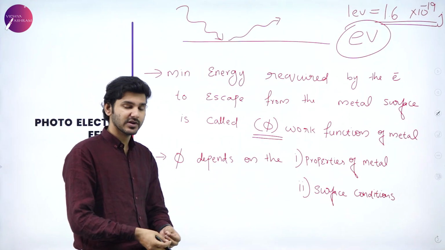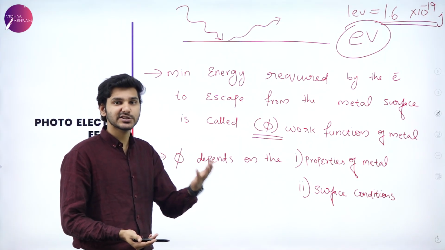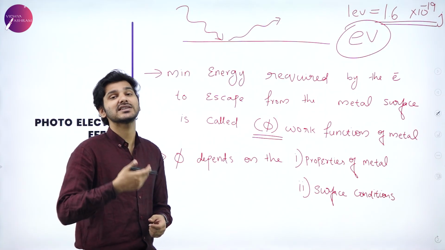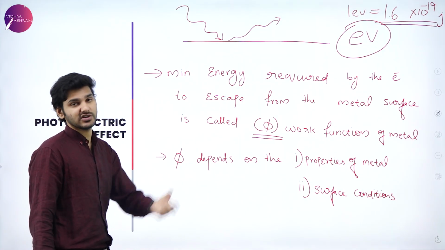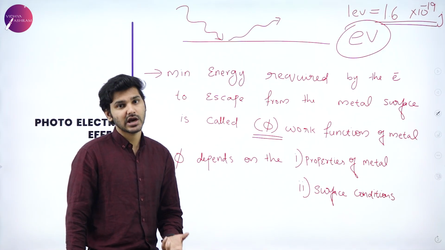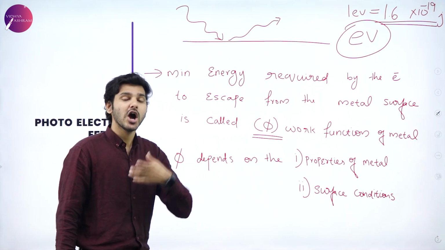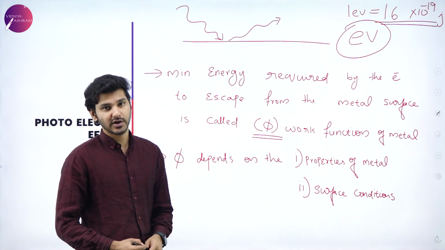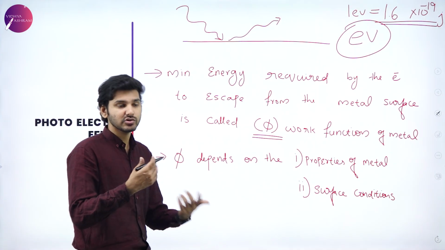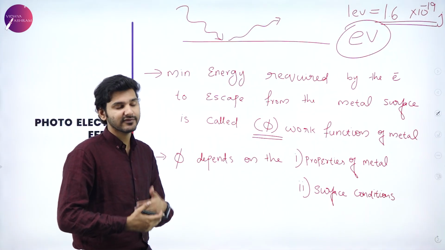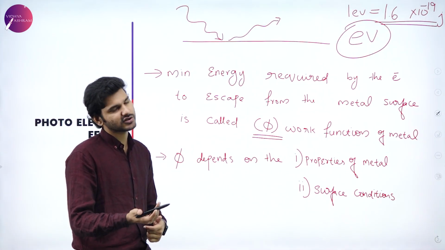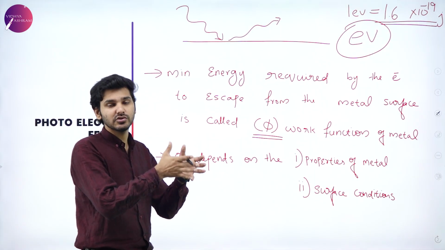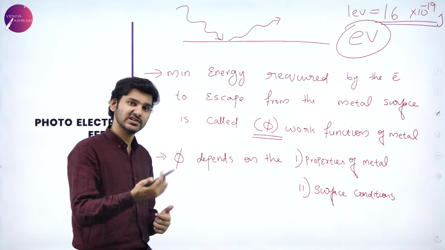So again, for subatomic particles, it is usually this particular unit that is taken in order to express energy. Since energy is mentioned, how much energy is required, how much is the value of the work function, all this will be defined in terms of electron volts from now on, because again we are not using joules. Joules is for standard classical measurements, and for subatomic particles we just use electron volts because it's a much more fitted unit to measure subatomic particle energy states.